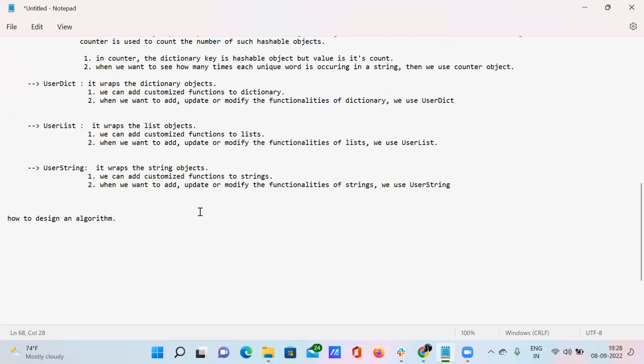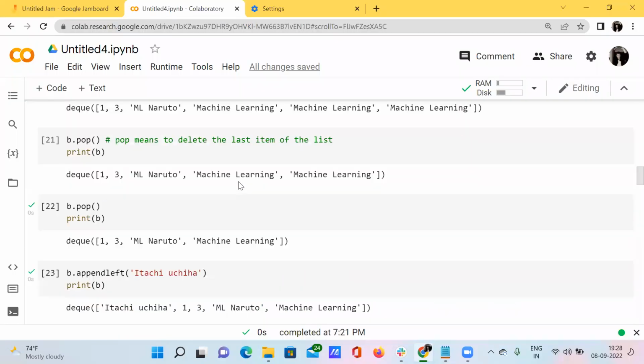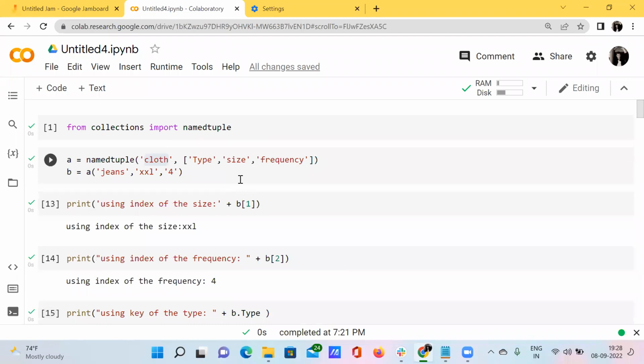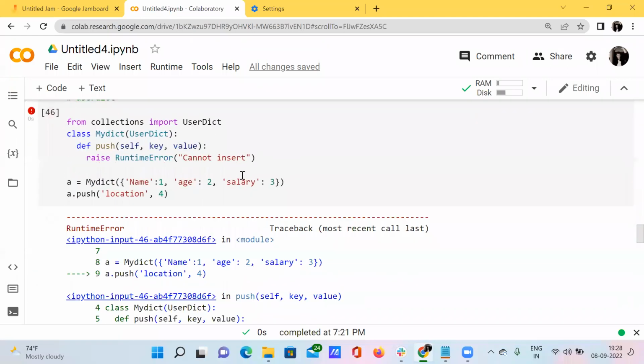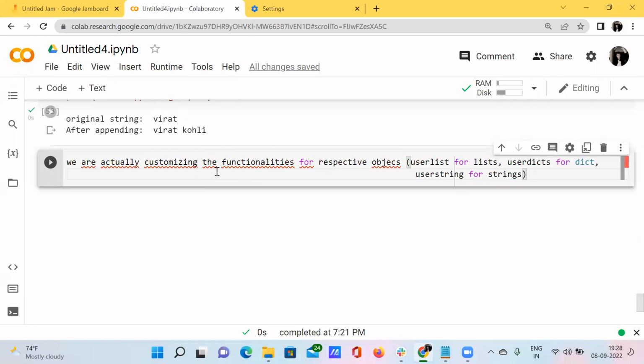For reference purposes, I'm placing this notepad file and this Google Colab file, that is the IPYNB file, in the description of my video. Please check it out, and please check out my GitHub account also. There I have created a repository for Python DSA and for machine learning also. Please do check it.